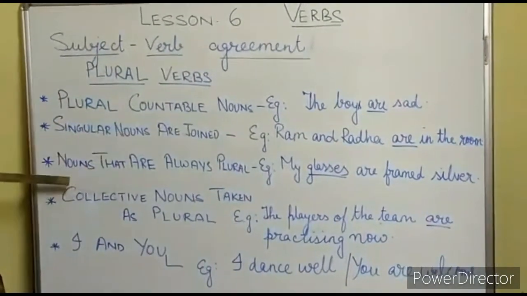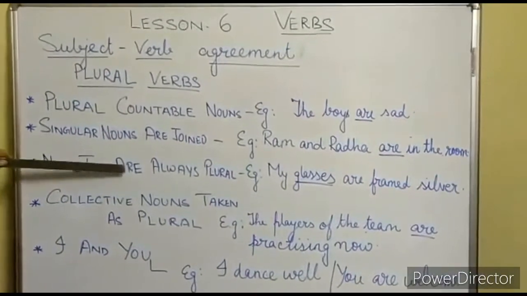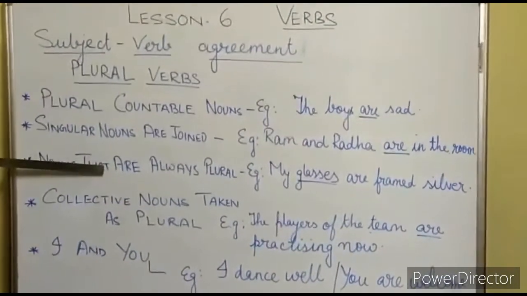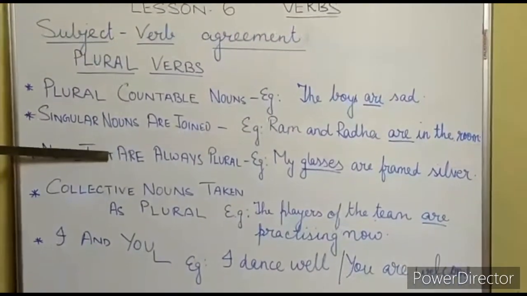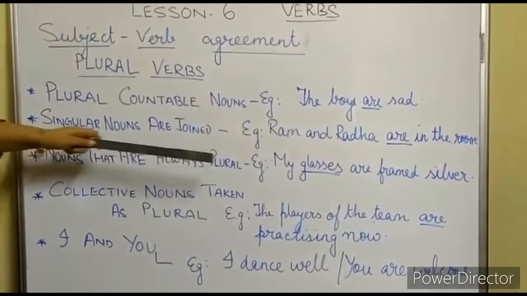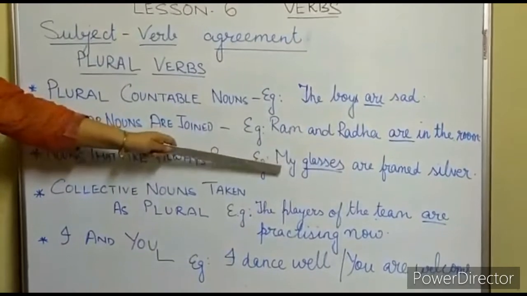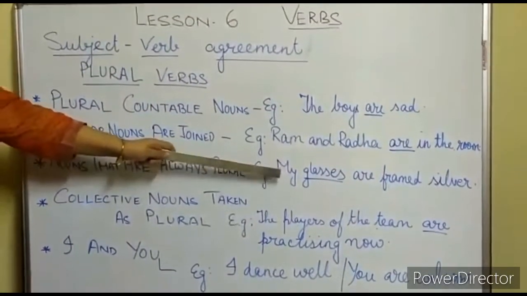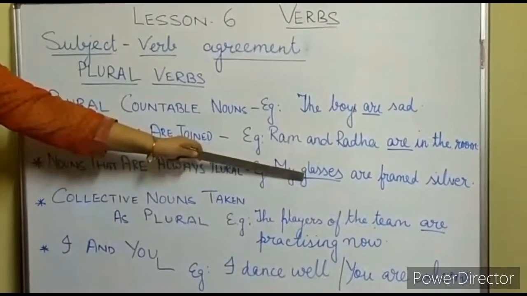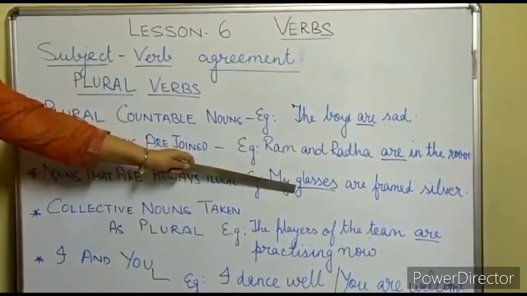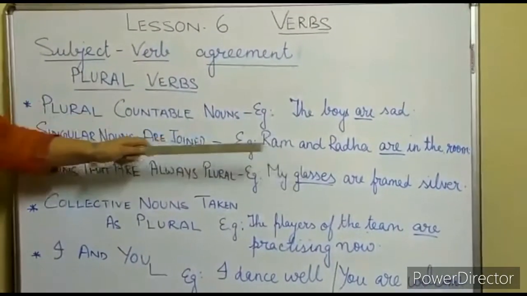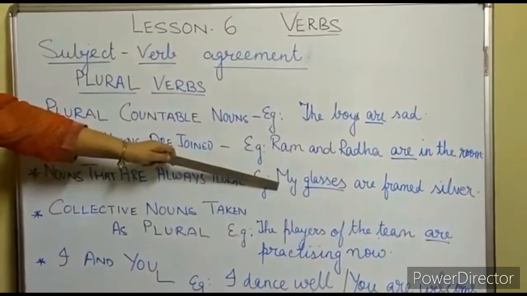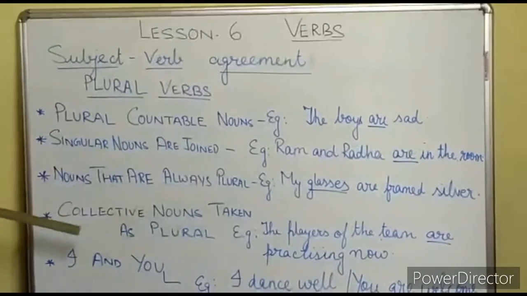Okay, now see the third point, nouns that are always plural. There are some nouns, students, which we always use as plural only, like glasses, trousers. Glasses here means the spectacles. So, example: my glasses are framed silver. Here glasses means it is only one, that is my spectacle, but still we will be using the plural form: my glasses are framed silver.